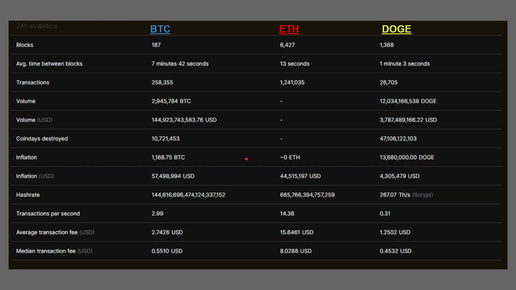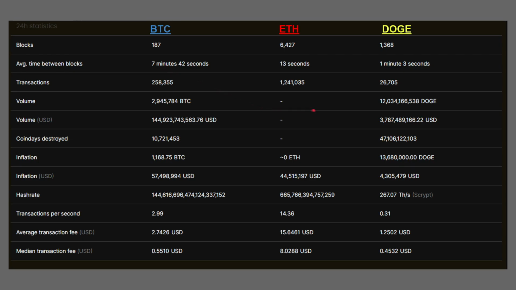Here are some more statistics. This is some variation between Bitcoin, Ethereum, and Dogecoin. We do see generally average time between blocks about 7, maybe about 8 minutes. ETH about 13 seconds. Dogecoin about 1 minute 3 seconds. So all these statistics will vary depending on when you're looking at one of these on-chain metric analytic websites, right? Sometimes it'll be 7 minutes, sometimes it'll be 12 minutes, right? But the average, we could say, is about 10 minutes, give or take.